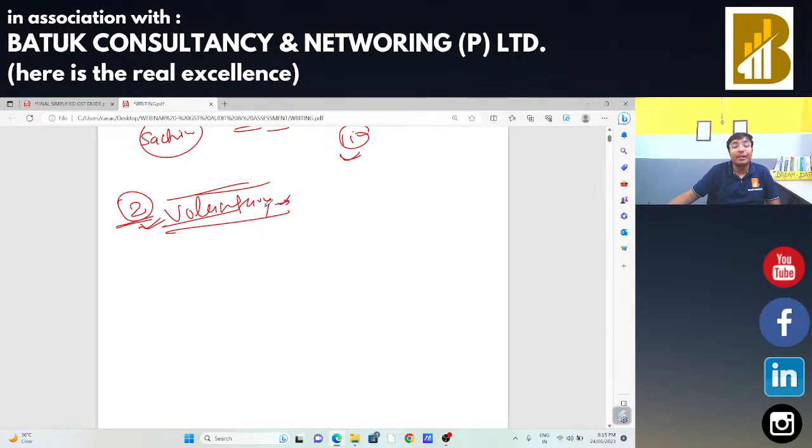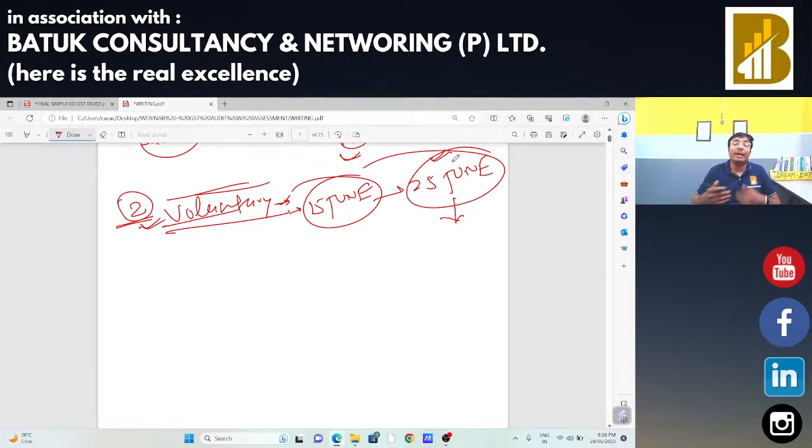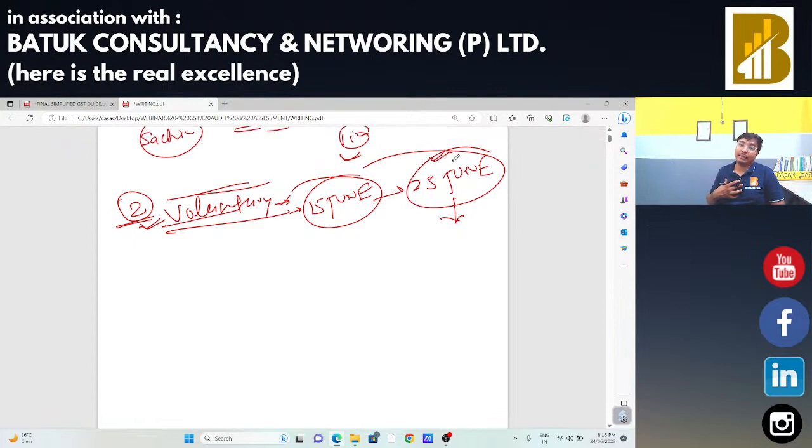Whenever I take the registration on a voluntary basis, in that case, whatever input tax credit is available in my hand as on the date of grant of registration, the liability date will not apply here. Suppose I apply for GST registration on 15th June and the department issues me the registration certificate on 25th June. In that case, whatever goods are available in my hand as on 25th of June, I am eligible to take the input tax credit.